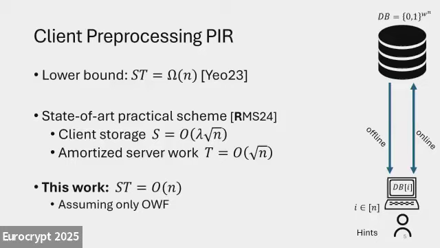So today, I'm going to tell you a scheme that achieves exactly S times T equals order n. So that matches the lower bound up to constants. And the scheme is very simple. We only need one-way functions, or pseudo-random permutations in particular. And hopefully, it's simple enough that I can explain it to you in its entirety in the remaining 12 minutes.